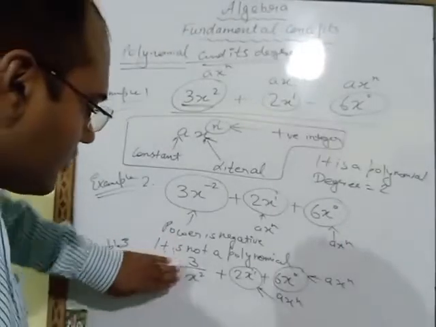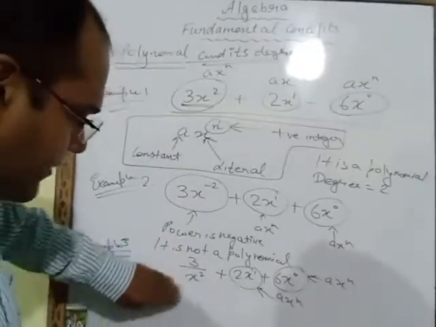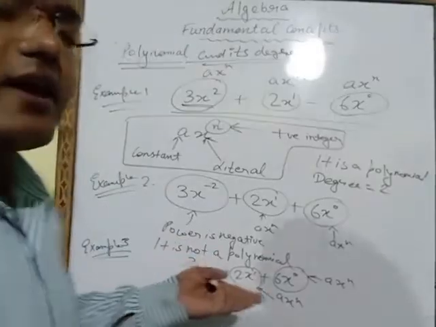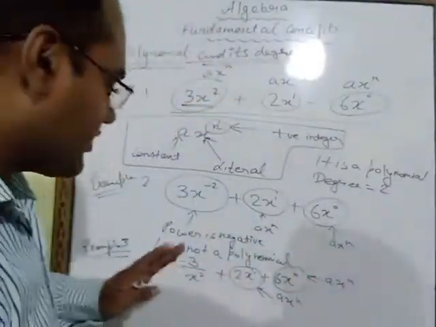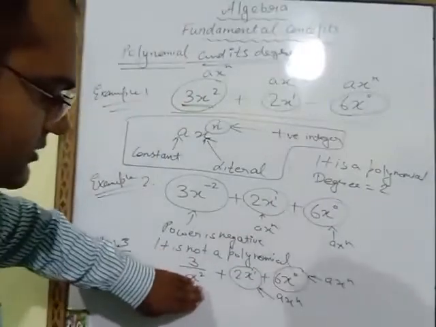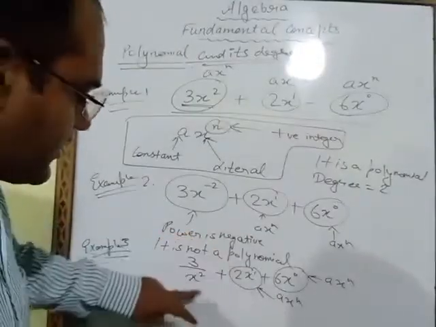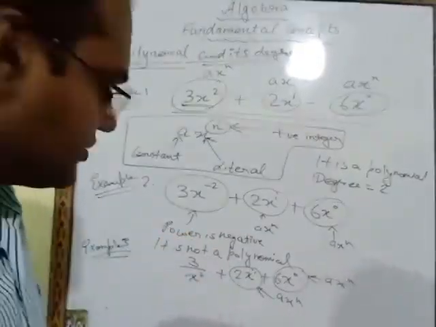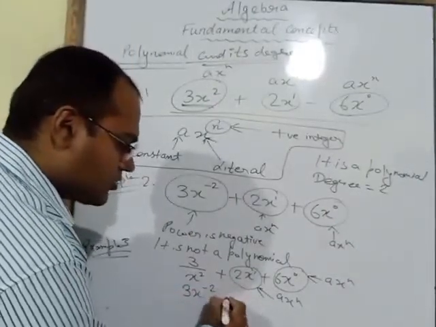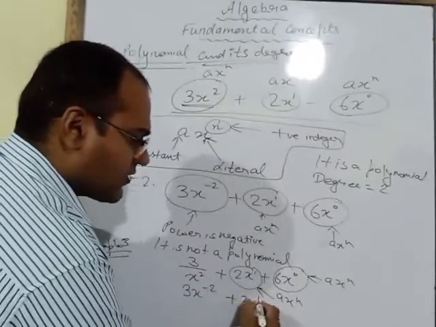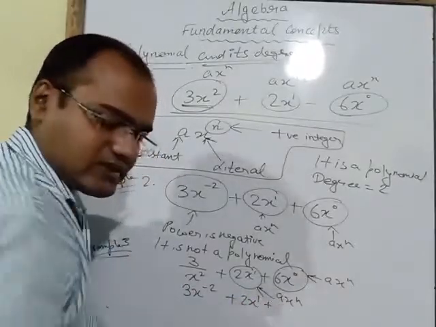So what will you do? You will bring this x^2 from the denominator to the numerator, and here we have to use the laws of exponents. If we bring this x^2 to the numerator, the sign of the power will change. So this will become 3x^-2 + 2x^1 + 6x^0.